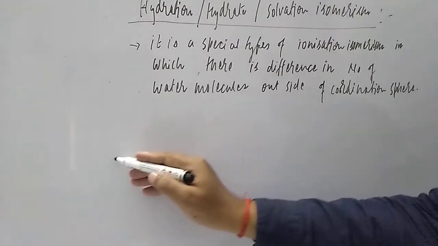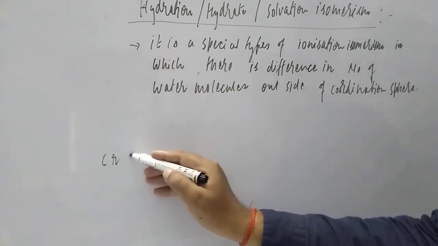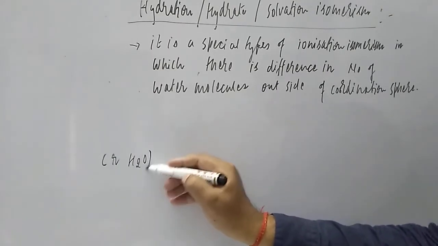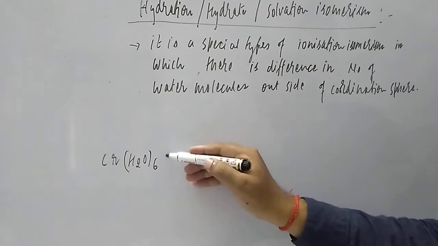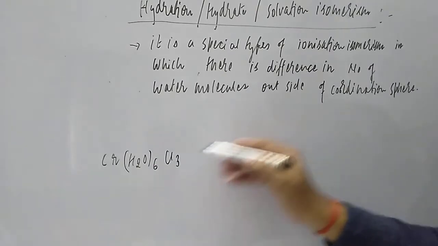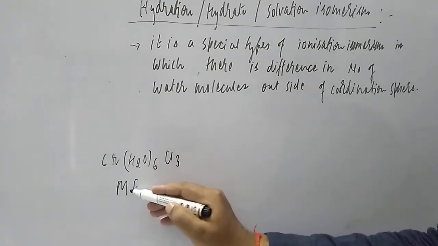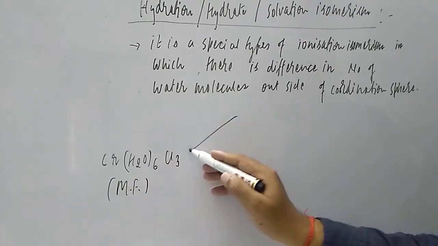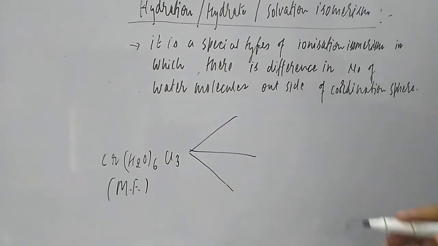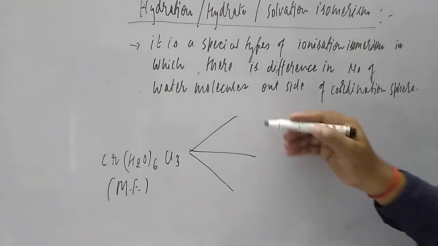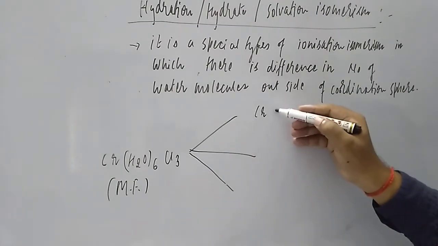So let us see with the example I am taking here. We have CrCl3·6H2O, this is the molecular formula, not a complex compound. Now check what isomers are possible with the different colors they will give.